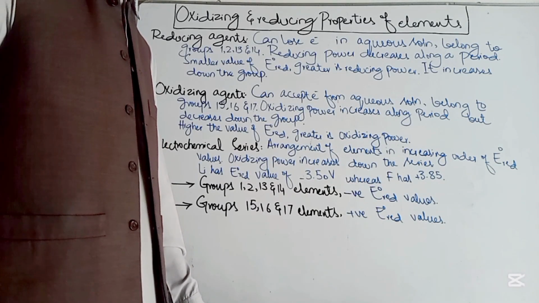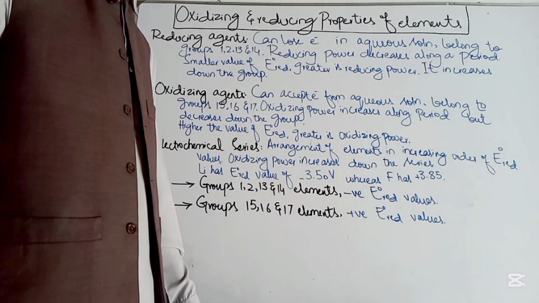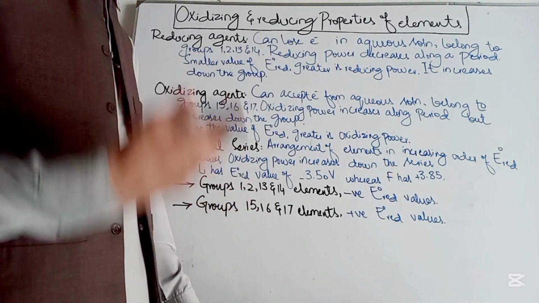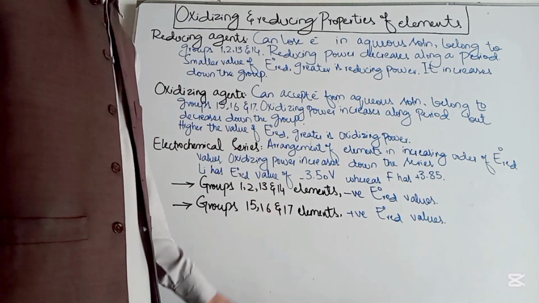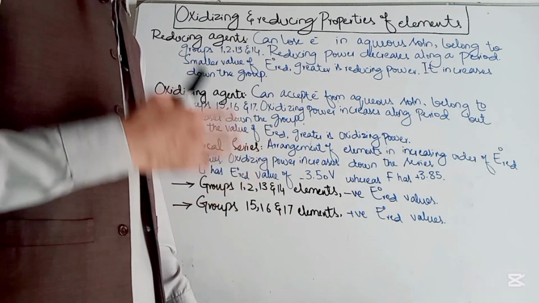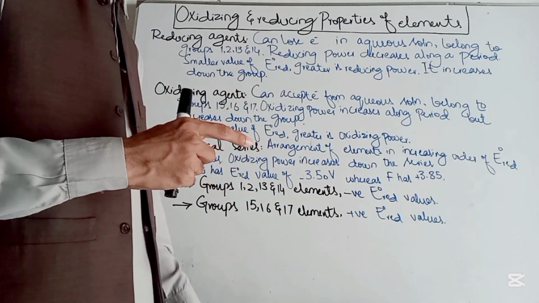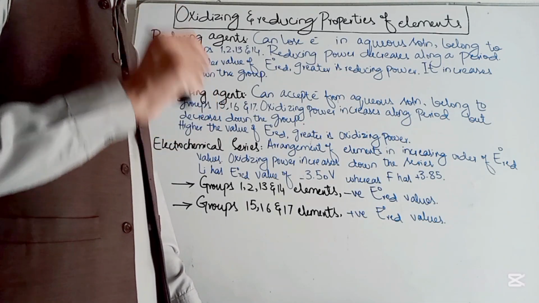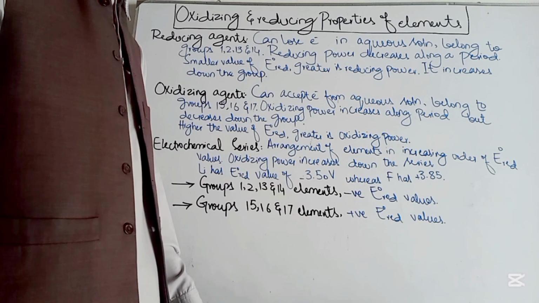You are watching Study with Sheraz, and in this video we are going to talk about the oxidizing and reducing properties of the elements. Many students find oxidizing and reducing agents a difficult topic, and if you have the same problem, this video is for you. Many students also find the electrochemical series very difficult and confusing. After watching this video, you will be crystal clear about the concepts of oxidizing and reducing agents and the electrochemical series. So let's start the lecture.